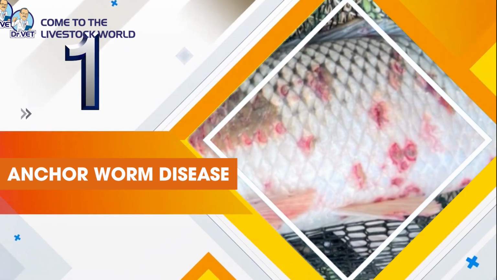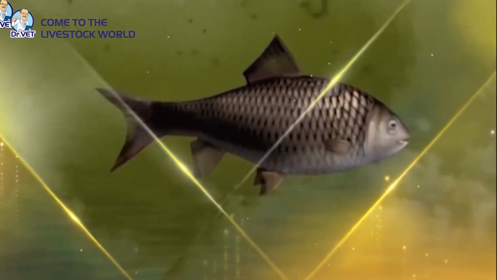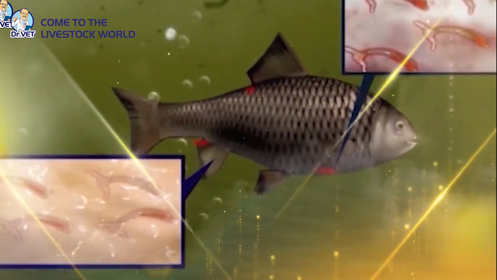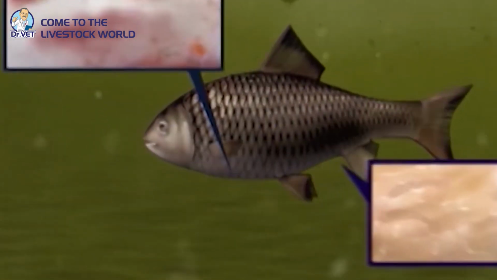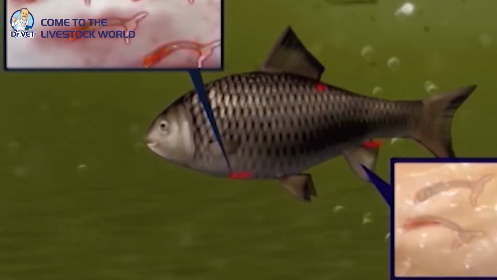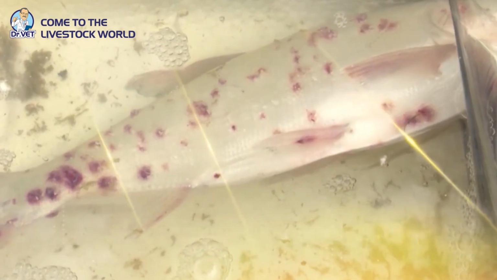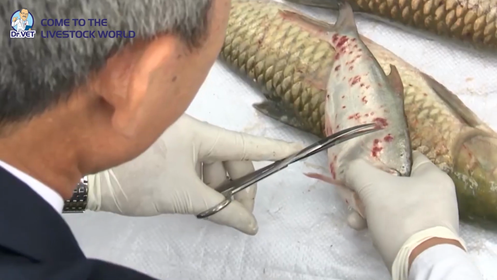Anchorworm disease is a common disease in freshwater and brackish water fish, caused by anchor parasites, which live on the body of fish, especially grass carp, silver carp, and tilapia. This is a crustacean parasite that can attach to the body of fish, causing serious damage to farmed fish.